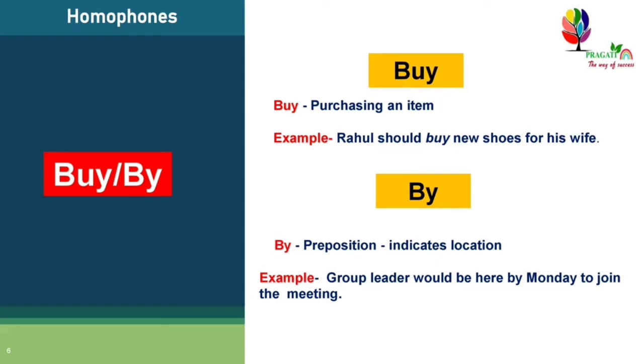So B-U-Y, buy, means purchasing an item, and B-Y, by, is a preposition that indicates location. Both are homophones.